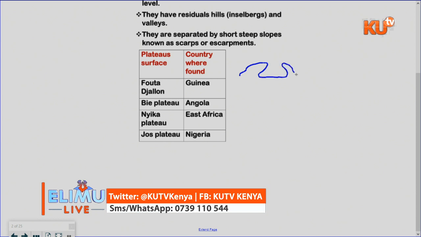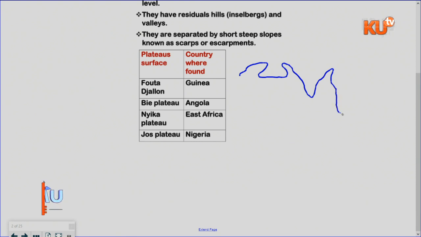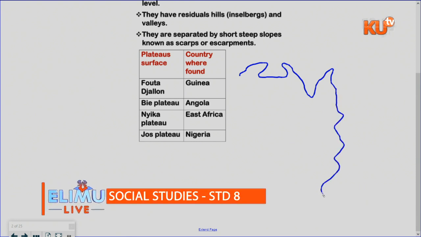It is not up to scale. I'm just trying to sketch so that you can understand the map of Africa. So that is a sketch of the map of Africa.